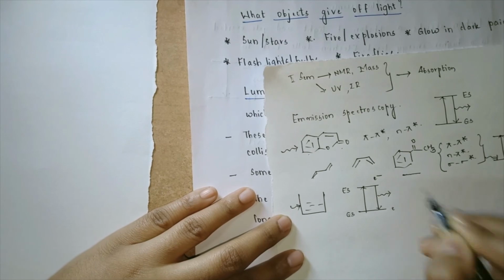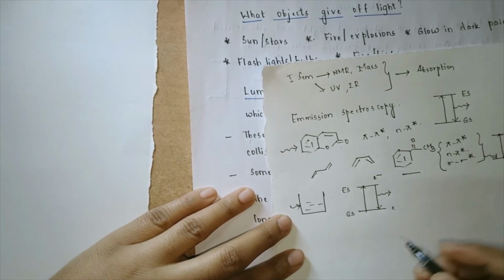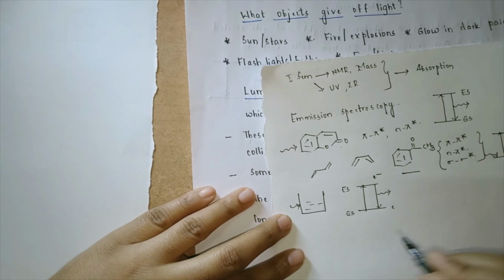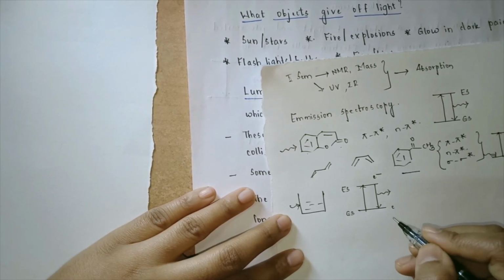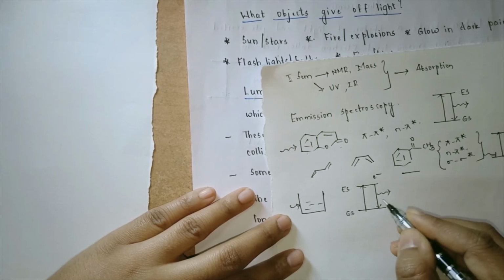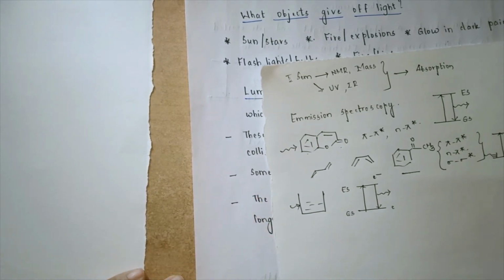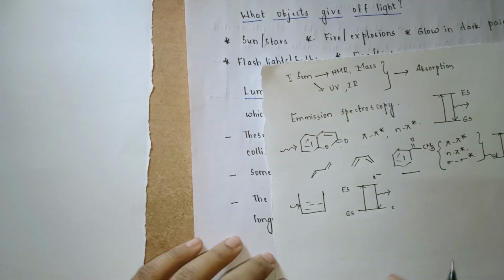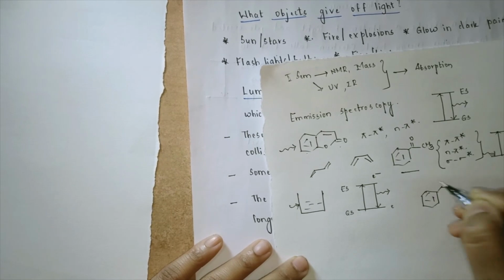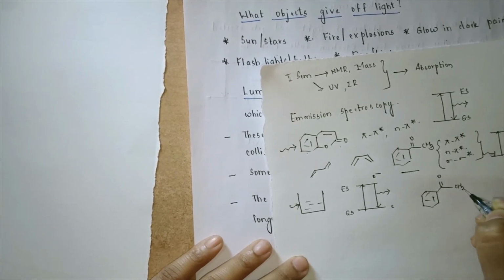So in the return, they might emit some heat energy, they might emit some light energy. Now this emission is what we are going to learn in terms of luminescence spectroscopy. That is, the emission of light after returning or trying to return to the ground state, we are going to observe as luminescence spectroscopy.